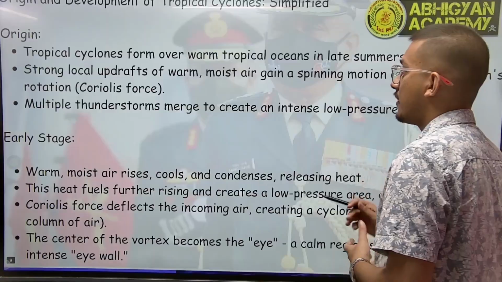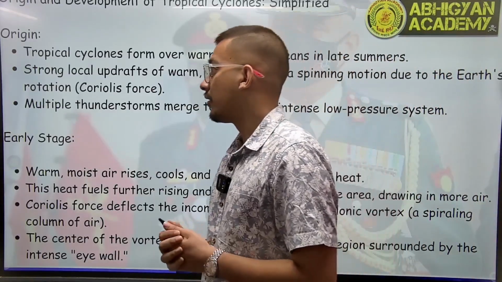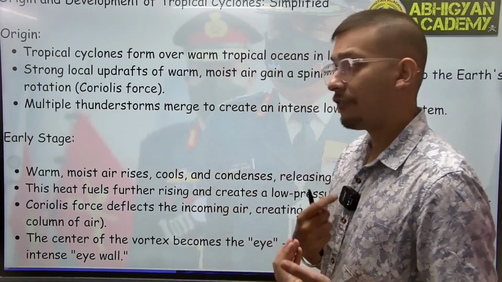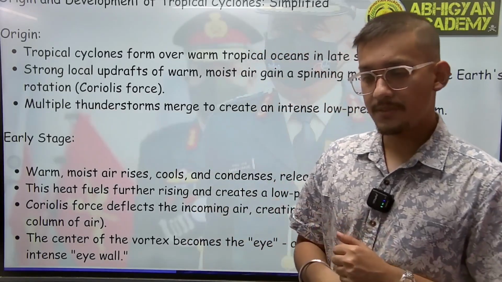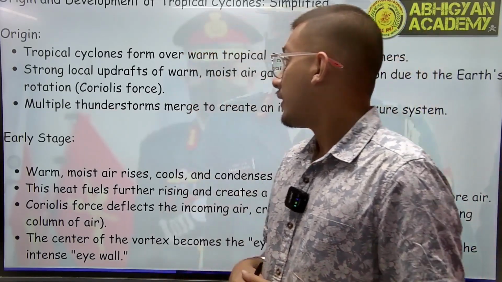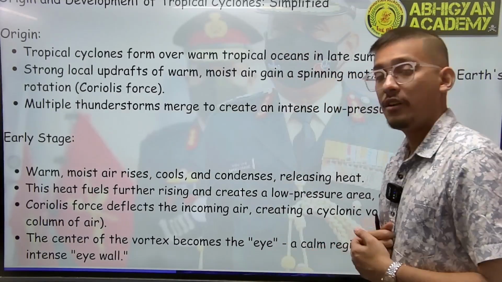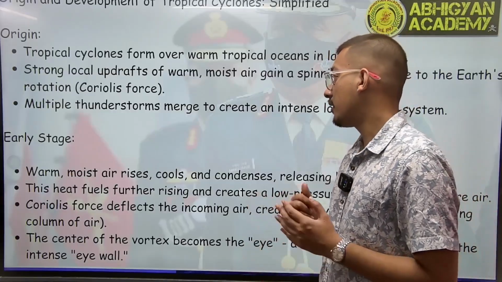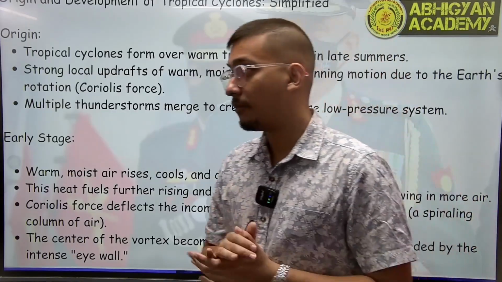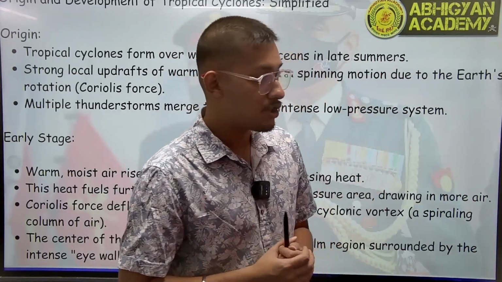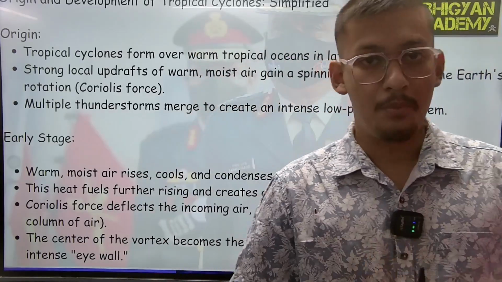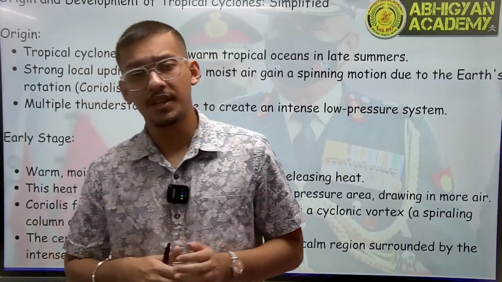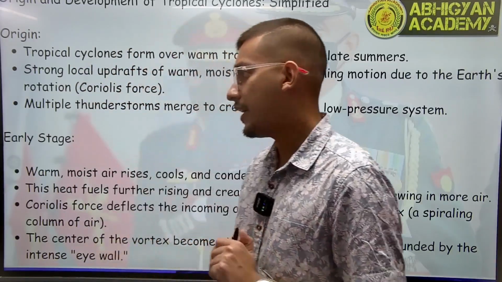So first we have what is the origin and development of tropical cyclones. So origin. So tropical cyclones, of course, we all know they form over warm waters, very large water bodies. They need strong local updraft of warm air. They will need Coriolis force and multiple thunderstorms form to create a low pressure system. So these are the important points. So basically we need warm water, Coriolis force, and multiple thunderstorms, right?